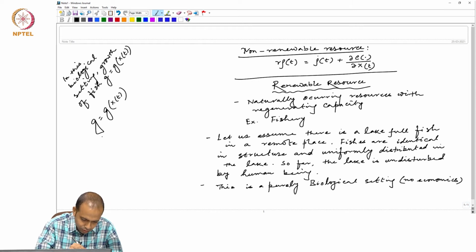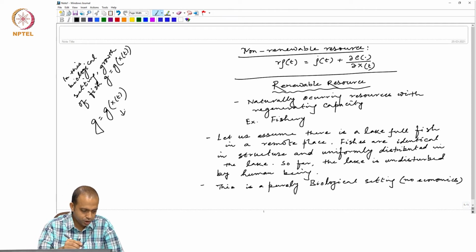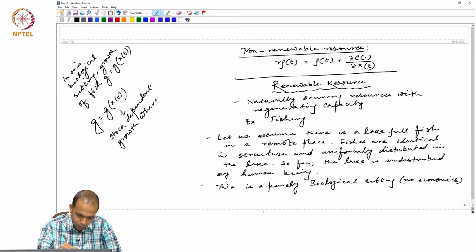This is called stock dependent growth, where x t is the stock of fish.